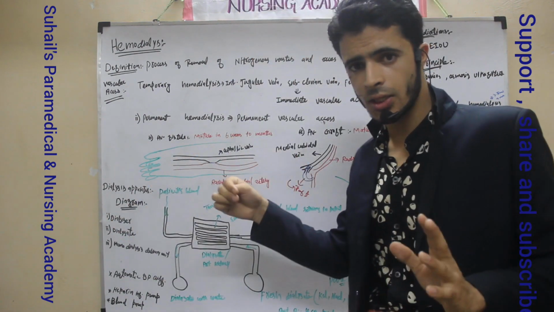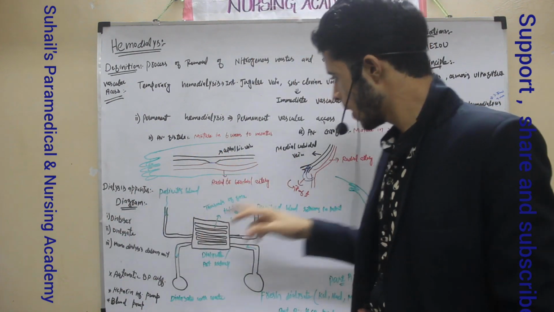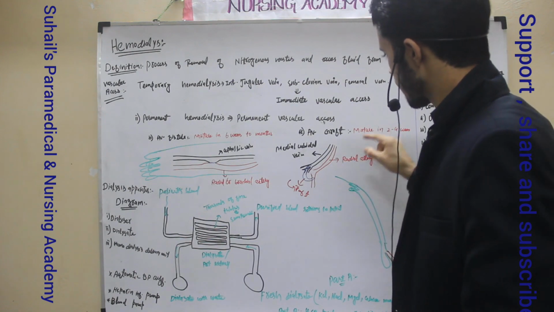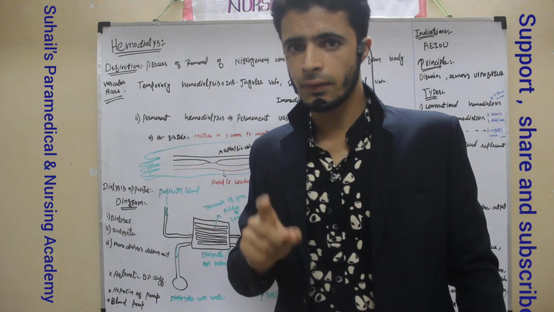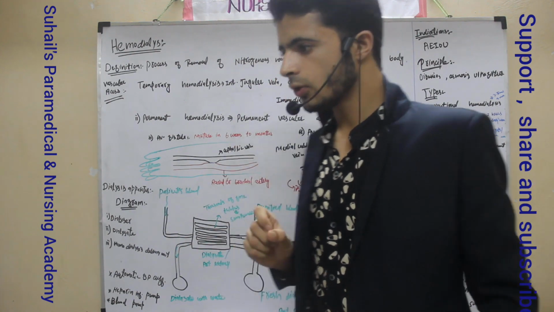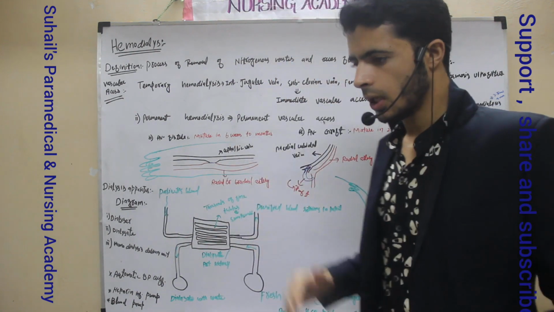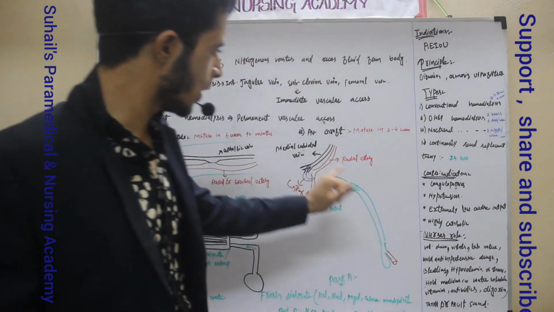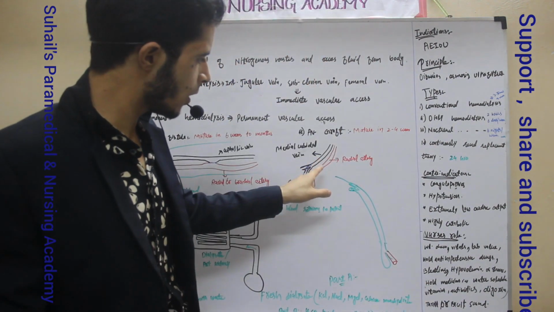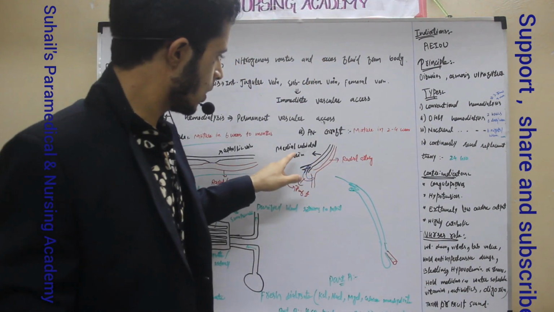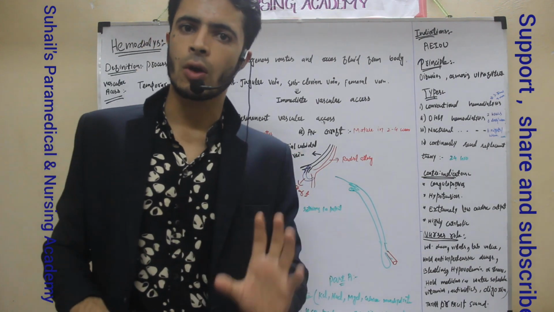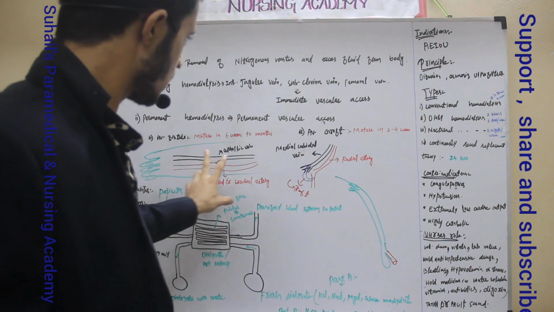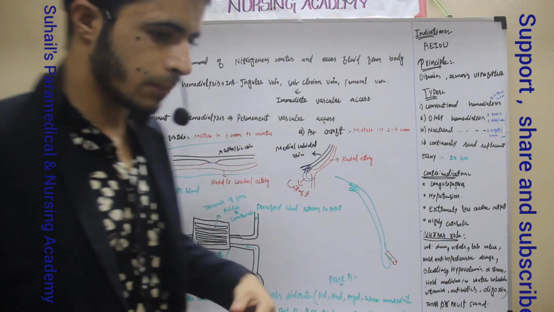So we can connect the vein and artery to each other. But what happens if the vein or artery is weak? What should we do? We have to do AV graft. AV graft externally we will join. So we will not directly join the artery and vein because it is weak. So for weak vessels we will use a graft. The graft may be a cow carotid artery that I told. So these are the two methods in case of permanent need.